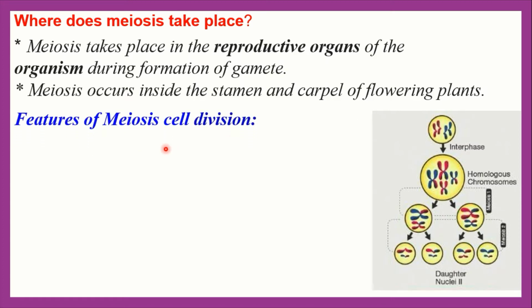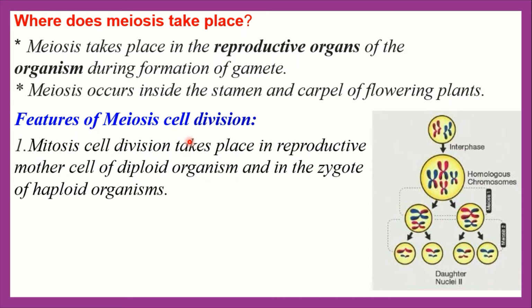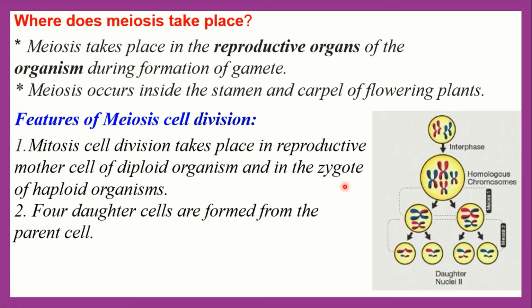Now let everybody see the features of meiosis cell division. Meiosis cell division takes place in the reproductive mother cell of diploid organisms and in the zygote of haploid organisms. You know that basically in the zygote mitosis cell division takes place, but in lower haploid organisms, inside the zygote, meiosis cell division takes place. And after finishing meiosis, four daughter cells are formed from the parent cell and each daughter cell contains half the number of chromosomes than that of the mother cell.